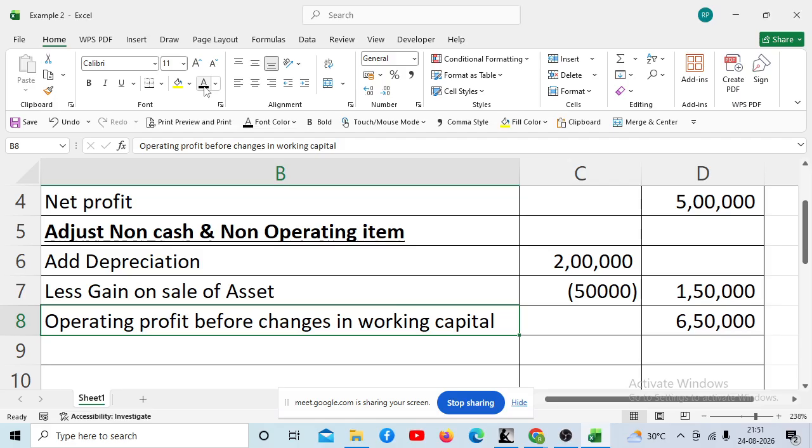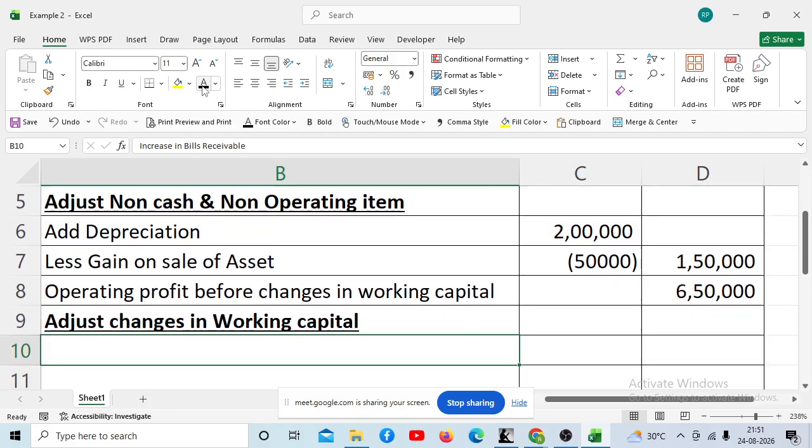Any doubt? Can you explain this operating profit before changes in working capital? It is just the heading. This amount is called operating profit before changes in working capital, because we have not adjusted the current assets and current liability yet. Now in the next heading, we will adjust the current assets and current liability also. That is called adjusting changes in working capital.